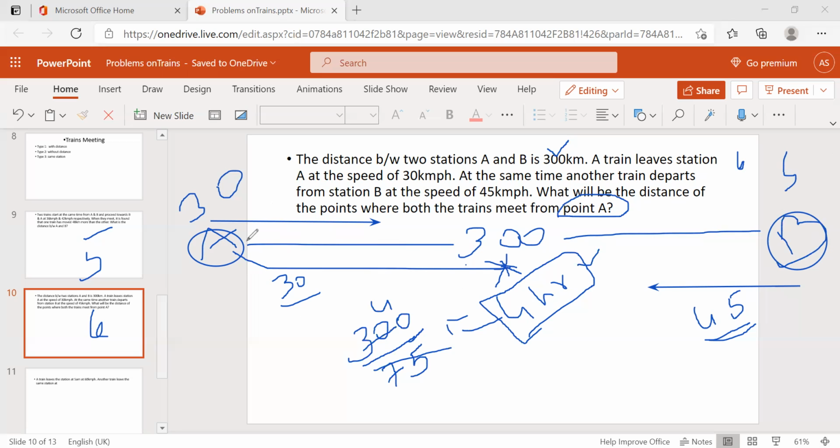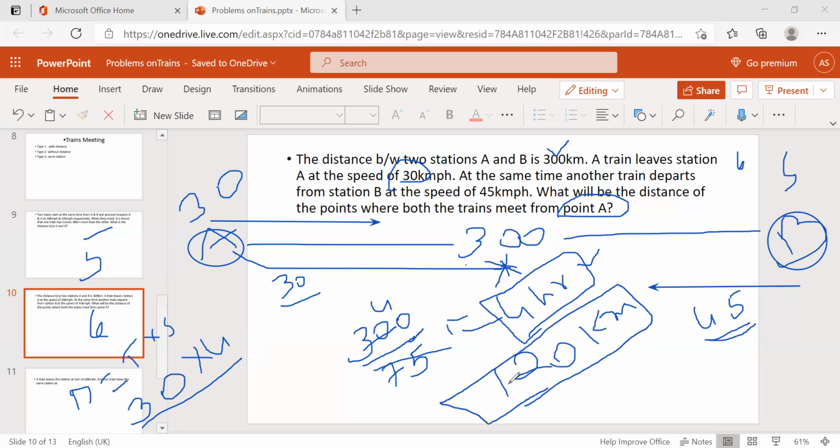One train started from A with a speed of 30. Now we know the distance formula: distance is nothing but time into speed. What is the speed? 30 kilometers per hour into what's the time? 4 hours. So 30 into 4 is nothing but 120 kilometers.